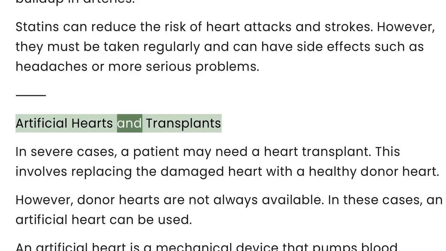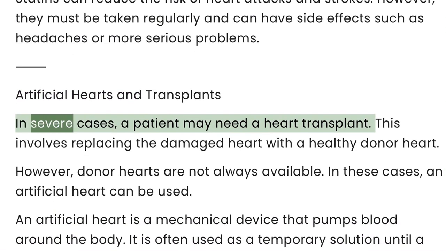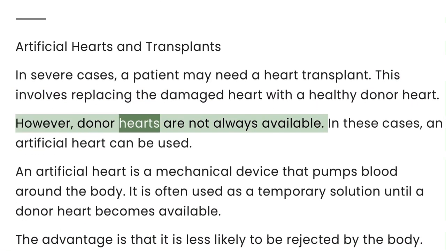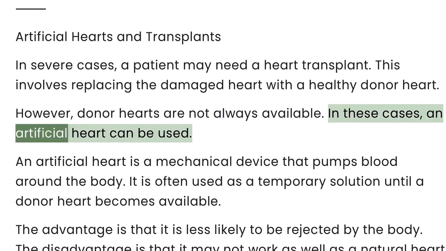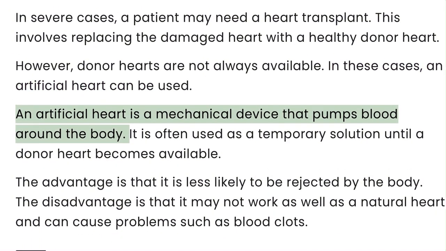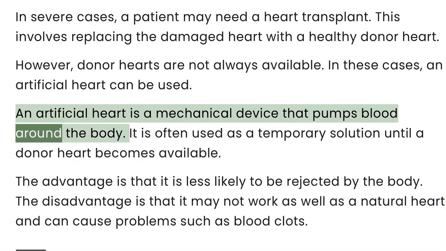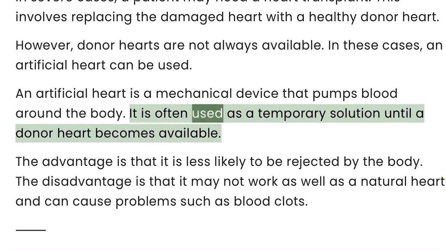Artificial hearts and transplants. In severe cases, a patient may need a heart transplant. This involves replacing the damaged heart with a healthy donor heart. However, donor hearts are not always available. In these cases, an artificial heart can be used. An artificial heart is a mechanical device that pumps blood around the body. It is often used as a temporary solution until a donor heart becomes available.